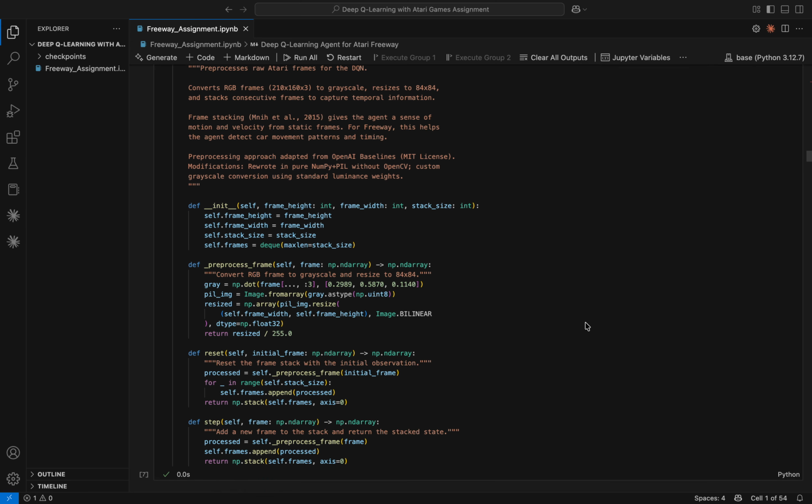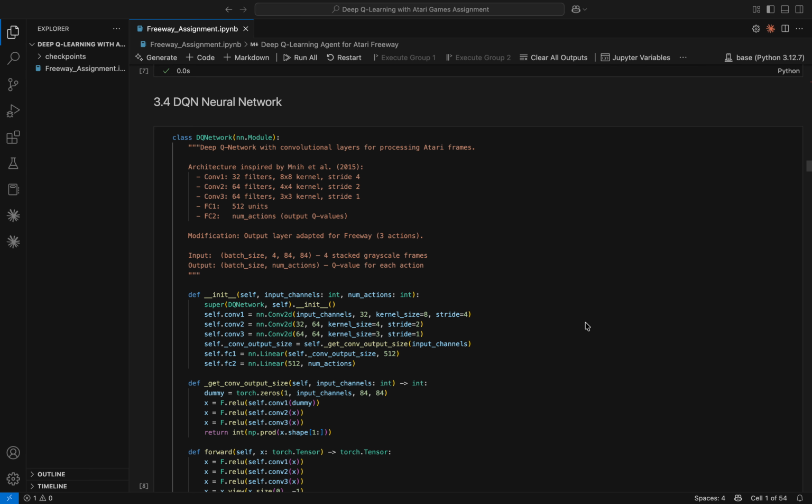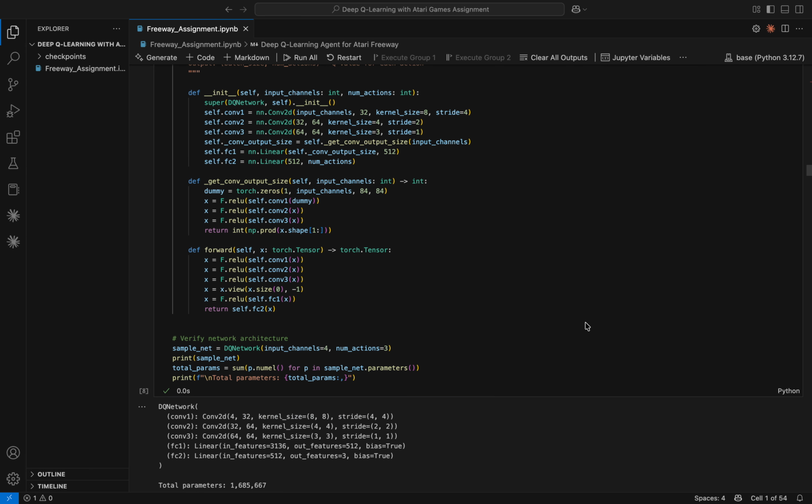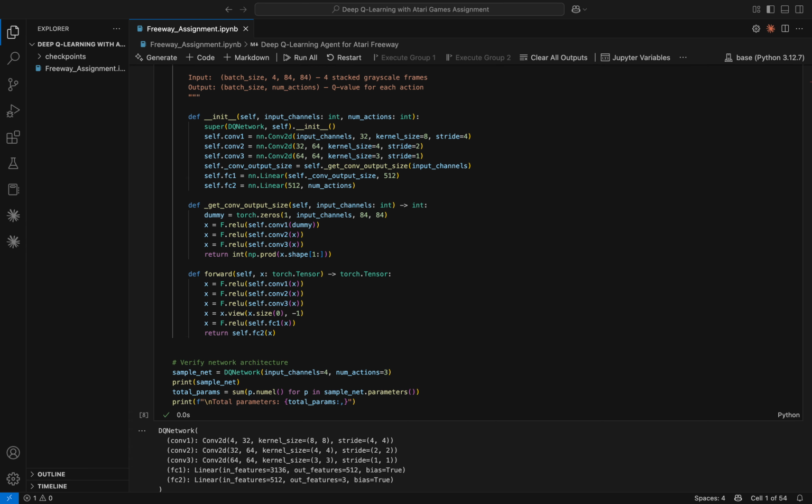Okay, so here's my DQN implementation. The neural network has 3 convolution layers for extracting visual features from the game frames, followed by 2 fully connected layers that output a Q value for each of the 3 actions. The network has about 1.7 million trainable parameters. It takes in the 4 stacked frames and outputs 3 numbers, the estimated Q values for each action. The agent picks the action with the highest Q value.